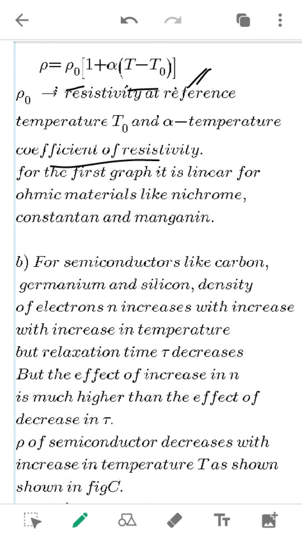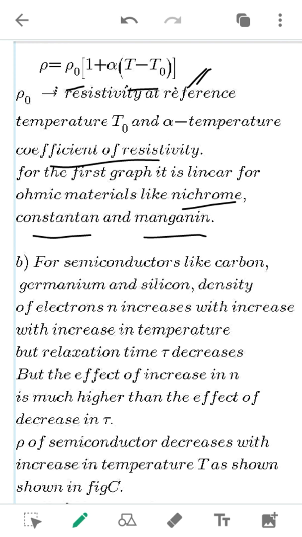So what are the ohmic materials? Ohmic materials are the alloys, nichrome, constantan and manganese. So these are the examples for the ohmic materials, right? Okay, what are ohmic materials? I have told you in the last video itself. So they are nothing but the materials which obey Ohm's law, right?